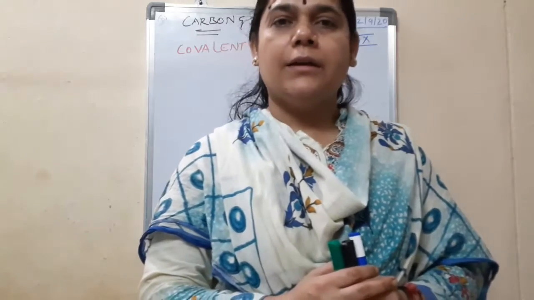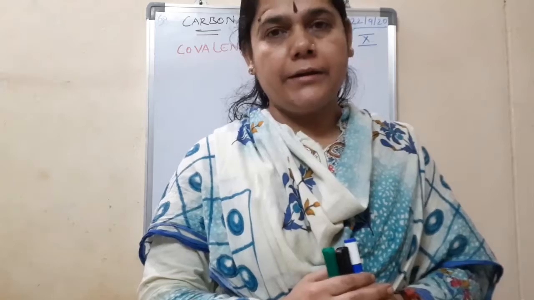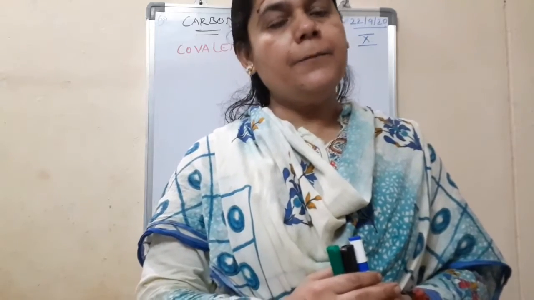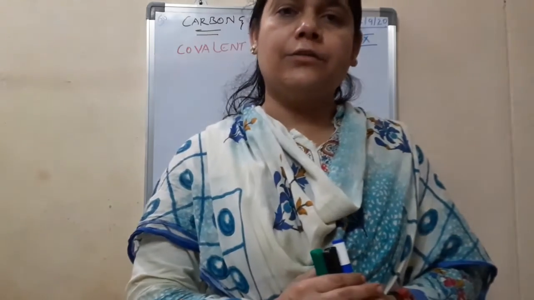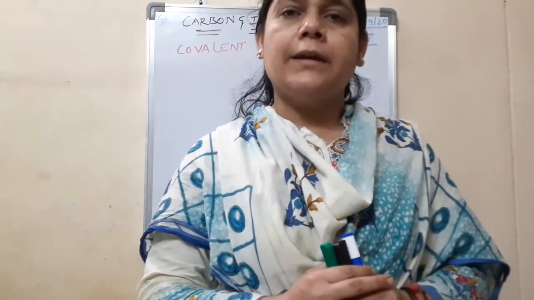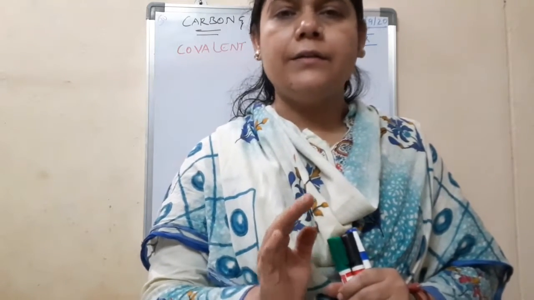Discussed what now? What are the types of covalent bonds? Single bond, double bond and a triple bond. Now remember, a single bond is also called a saturated bond because both the electrons are satisfied.